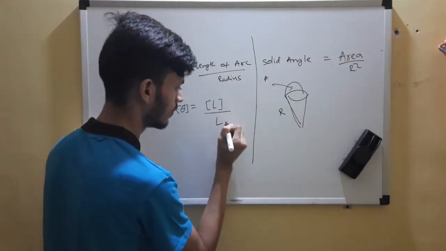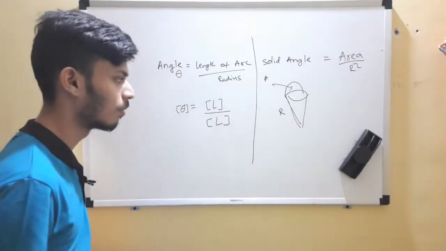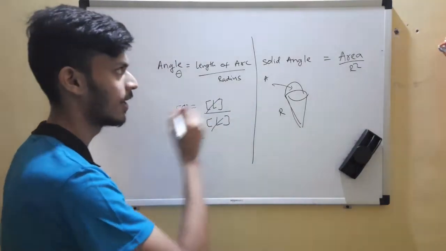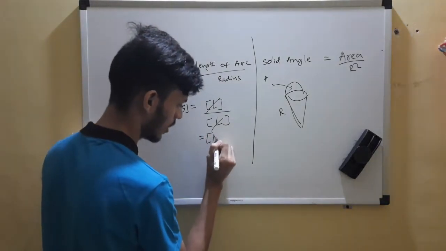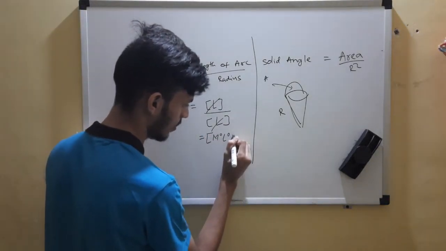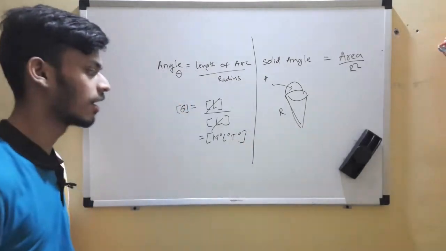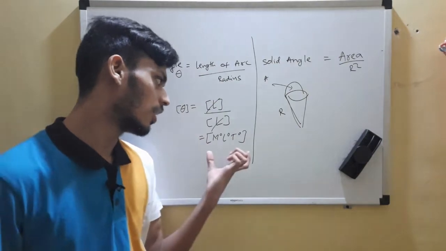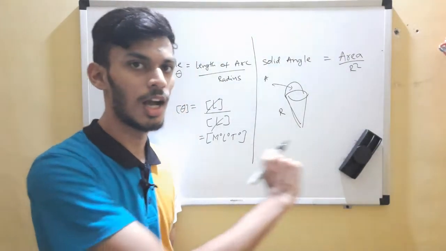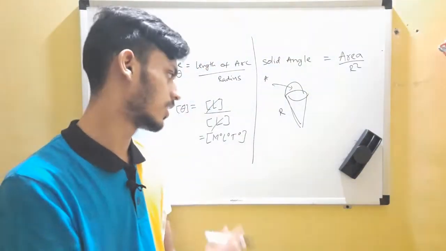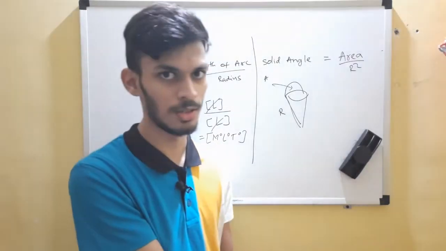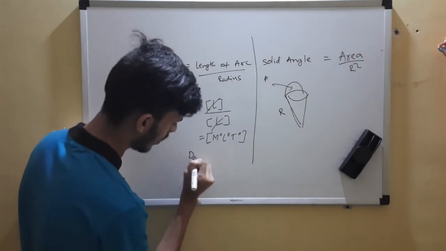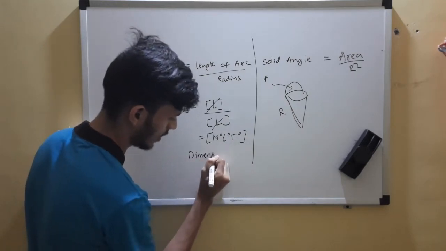Then radius L. Oh, L cancels, right? So this is, if I follow some reference book, M^0 L^0 T^0. If you get any physical quantity in this way, wherein all the fundamental physical quantities are raised to the power 0, so the dimensions are 0, we call such a quantity dimensionless.